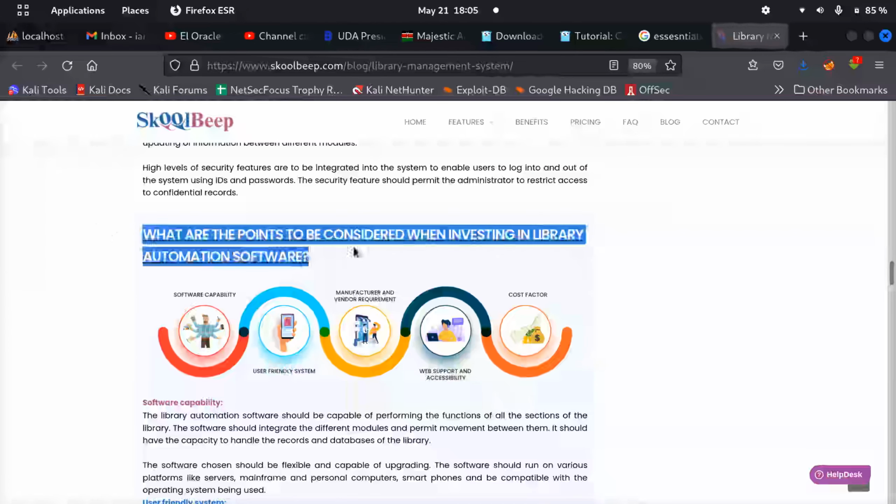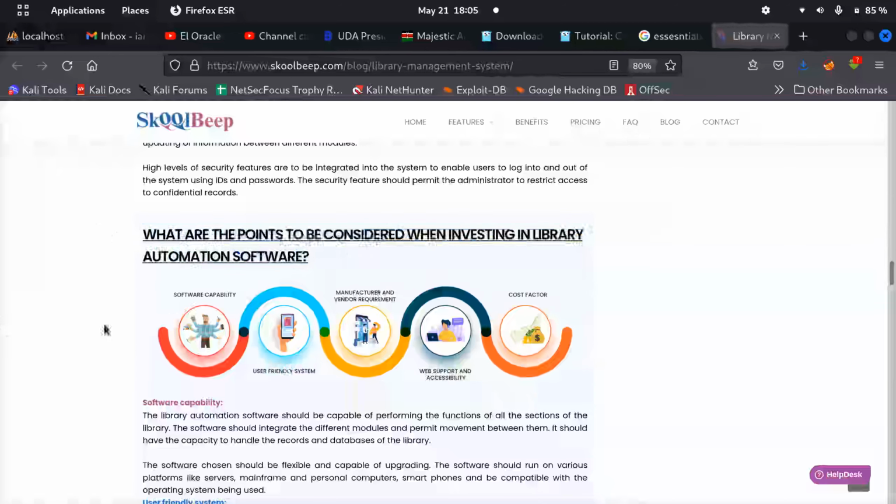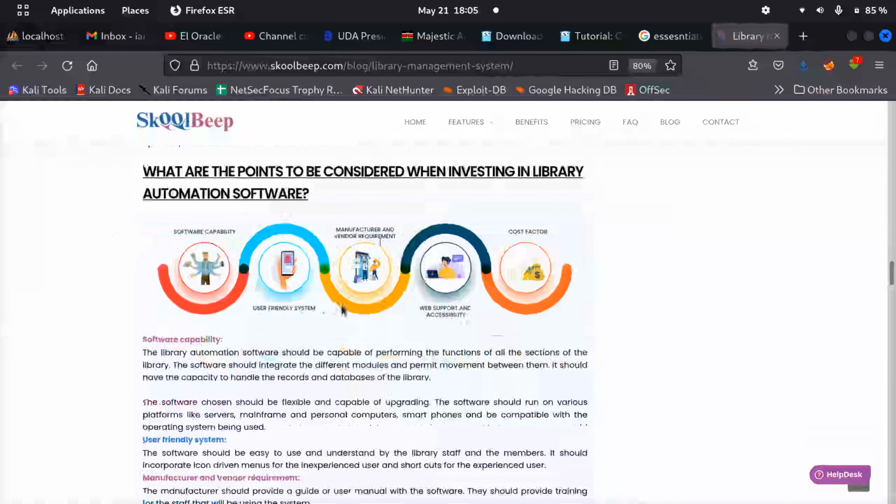What are the points to be considered when investing in library automation software? Capability, user-friendly system, manufacturer and vendor requirement. Oh yeah, there's this thing, manufacturer and vendor requirement. I think it means where the server can run. Basically, the server can run anywhere.